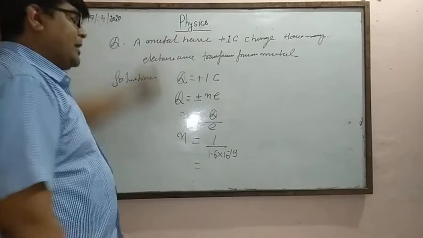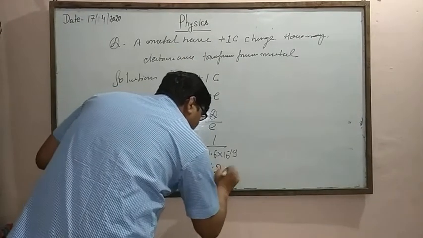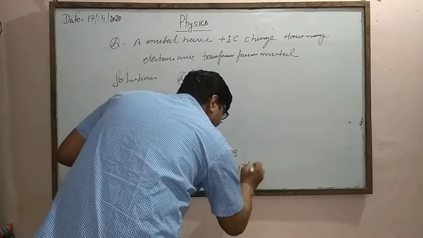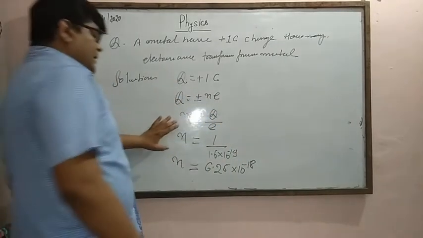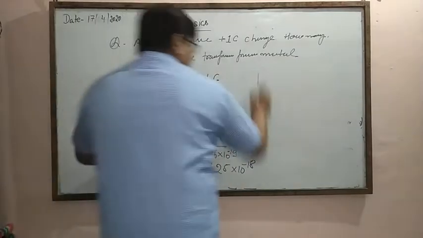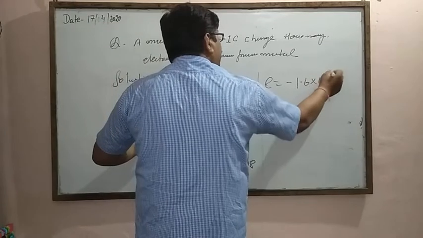This gives the number of electrons as 6.25 into 10 to the power 18. And by sign convention, one electron has minus 1.6 into 10 to the power minus 19 coulomb.